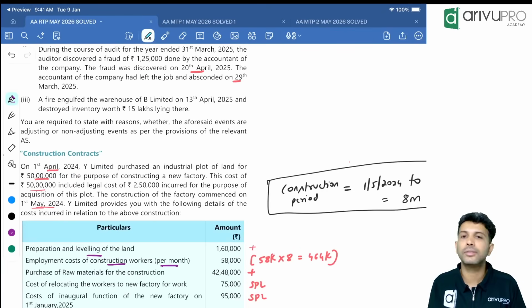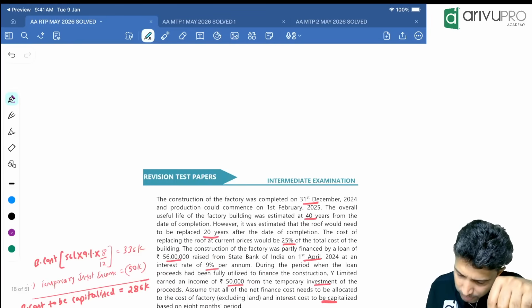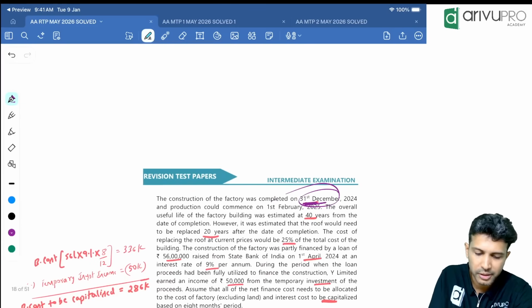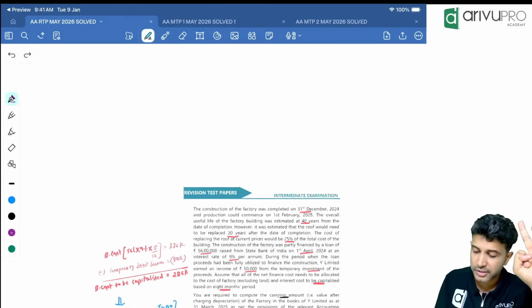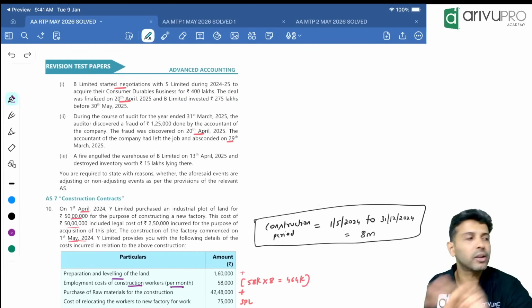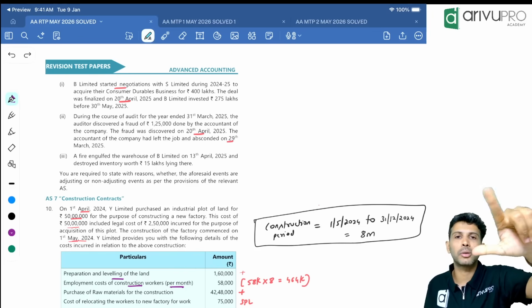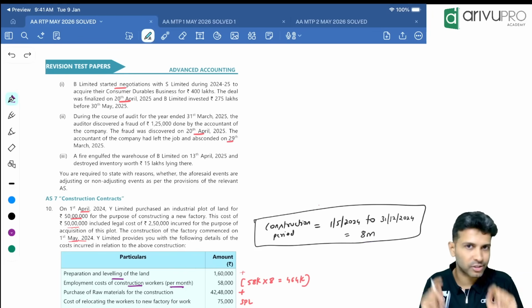Next is the employment cost of construction workers per month. Every month, how much? 58,000. Now, since they've given it per month, check when the construction stopped. The construction got completed by 31st December. You started on 1st May, and it got completed on 31st December. So how many months? May, June, July, August, September, October, November, December. 8 months. So construction went on for 8 months.